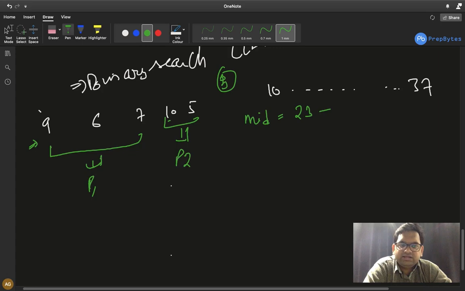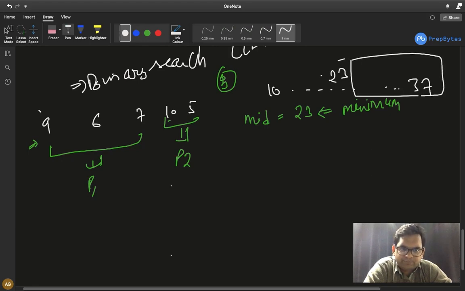Okay, but it does not guarantee that this is the minimum. It is one of my candidate answers, but it may not be the minimum. Now tell me, if 23 is possible, do I need to check my right hand side? Just think about it. If 23 is possible, and this is one of the possible candidate answers, we just need to find the minimum answer. So should I even check my right hand side? I should not. We need the minimum. Everything on the right is greater than 23. So we just simply check from 10 to 23. Why include mid in this case? Because 23 is also one of the possible answers. Therefore, we need to include it right now.